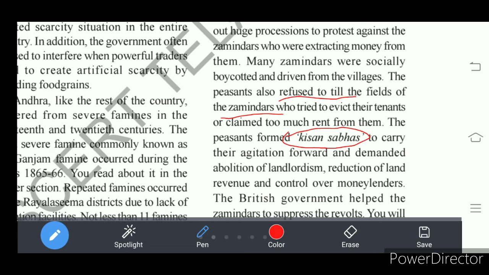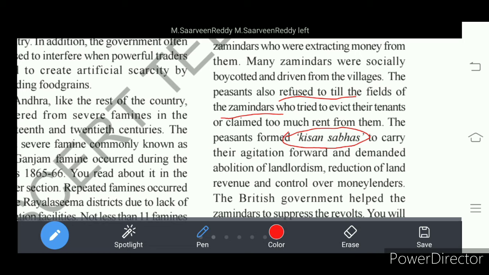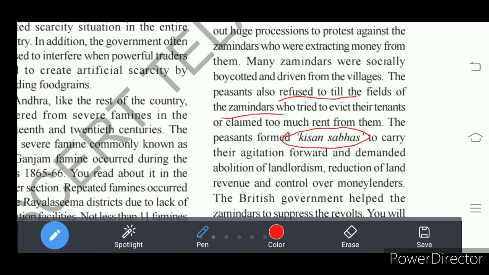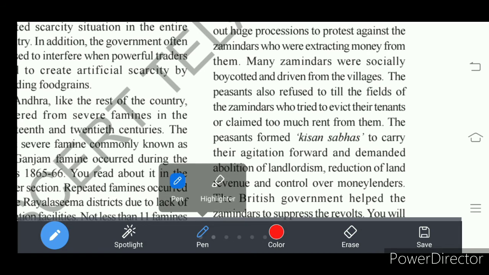In Kisan Sabhas, they formed their program of action against the Dorras and Jamindars. Kisan Sabhas played an active role in the agitations led by the peasants, and passed resolutions against the Jamindars who looted them.